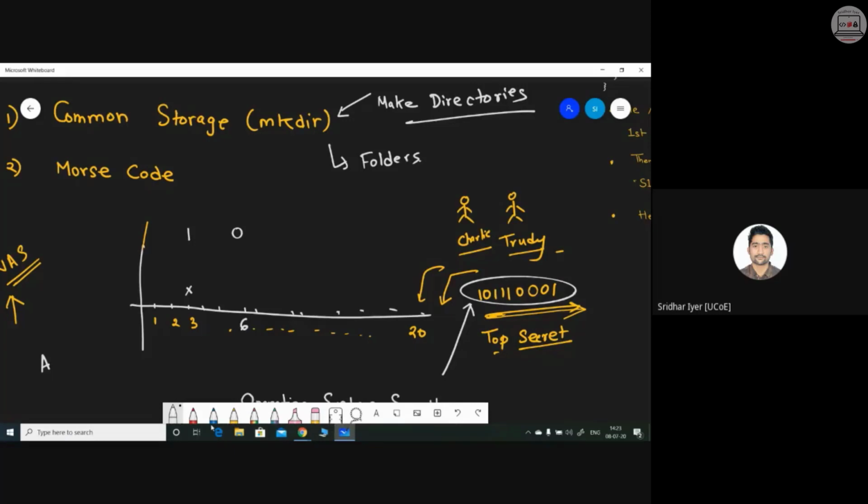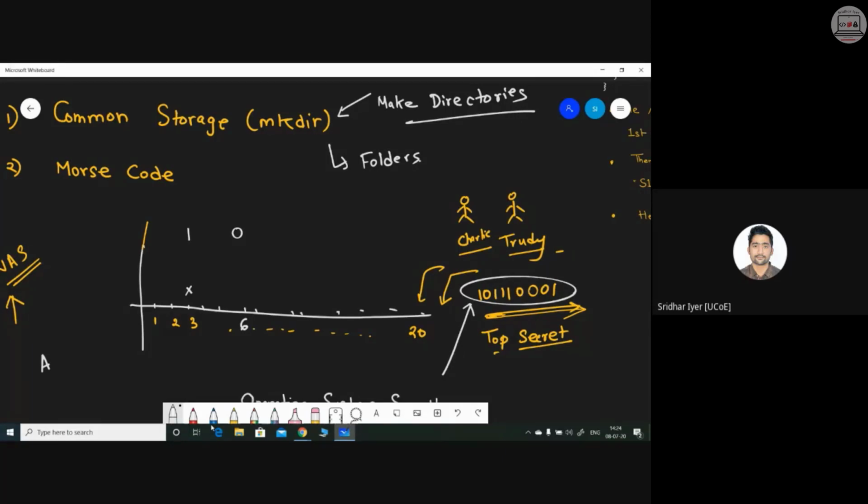This is a very logical kind of an explanation. The only thing is, Charlie and Trudy should have a common time, a synchronized watch or a synchronized clock. They have to follow that particular clock. At every third second, I'm just giving an example of a third second. You can extend it to every minute.